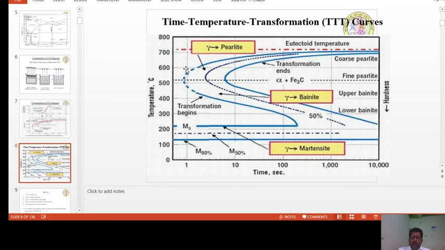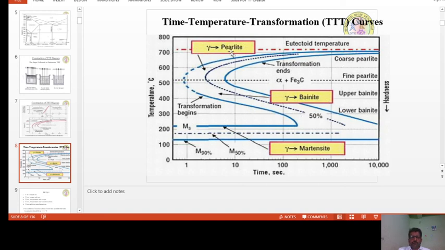At a particular constant temperature, that is isothermal temperature, when does the phase transformation start, how much time will it take, and when will it be completed? These things will be studied in triple T diagrams. Hence it is time, temperature, and in between we have transformation.